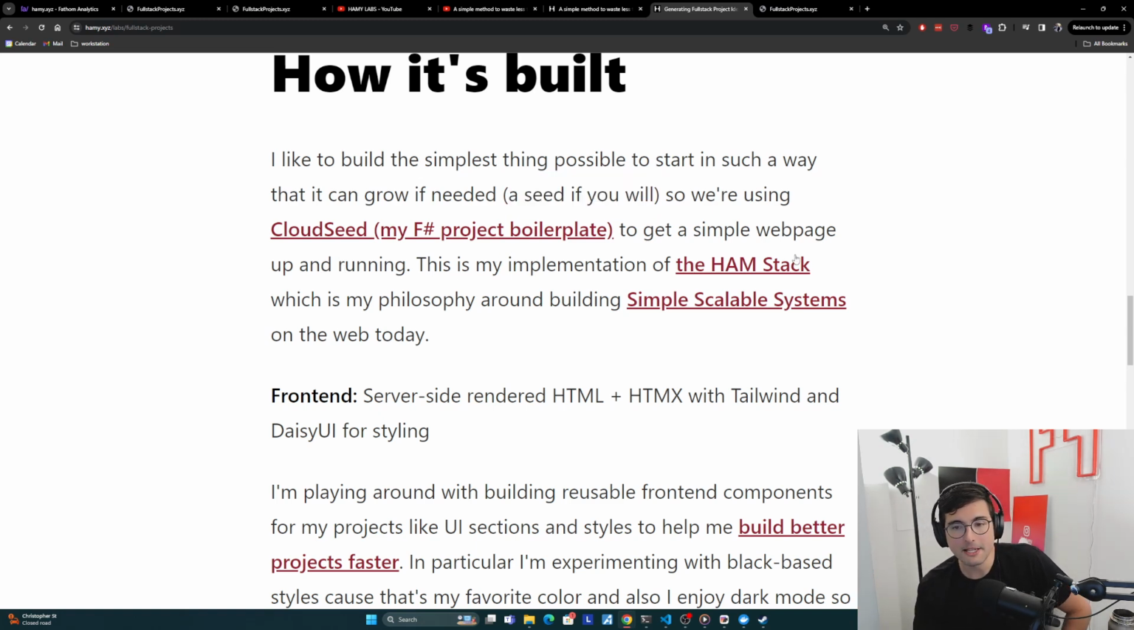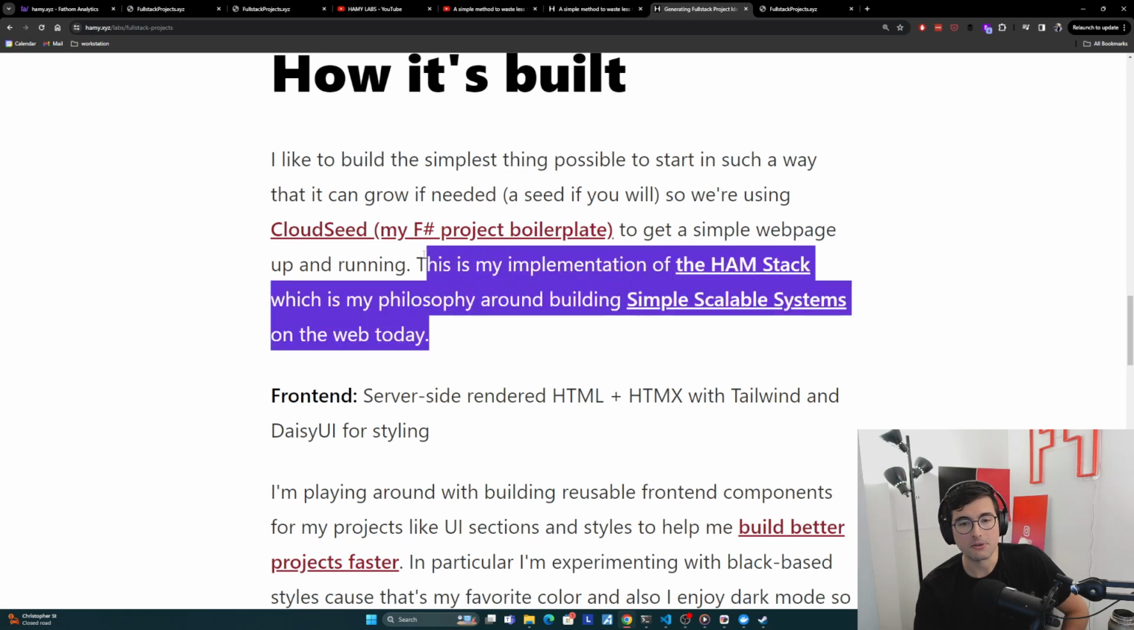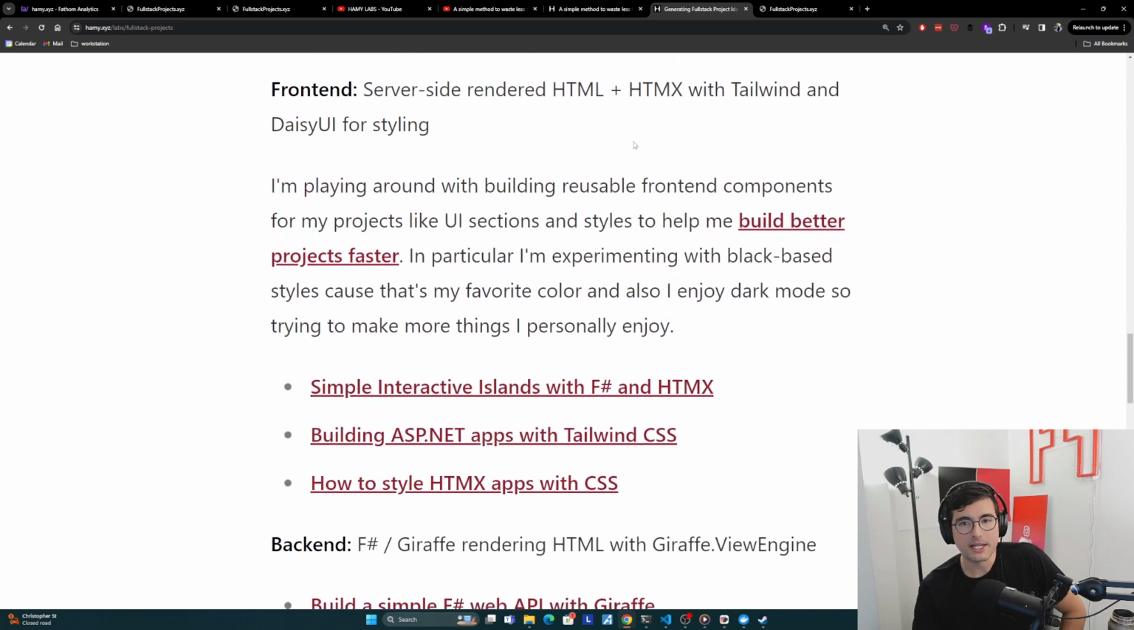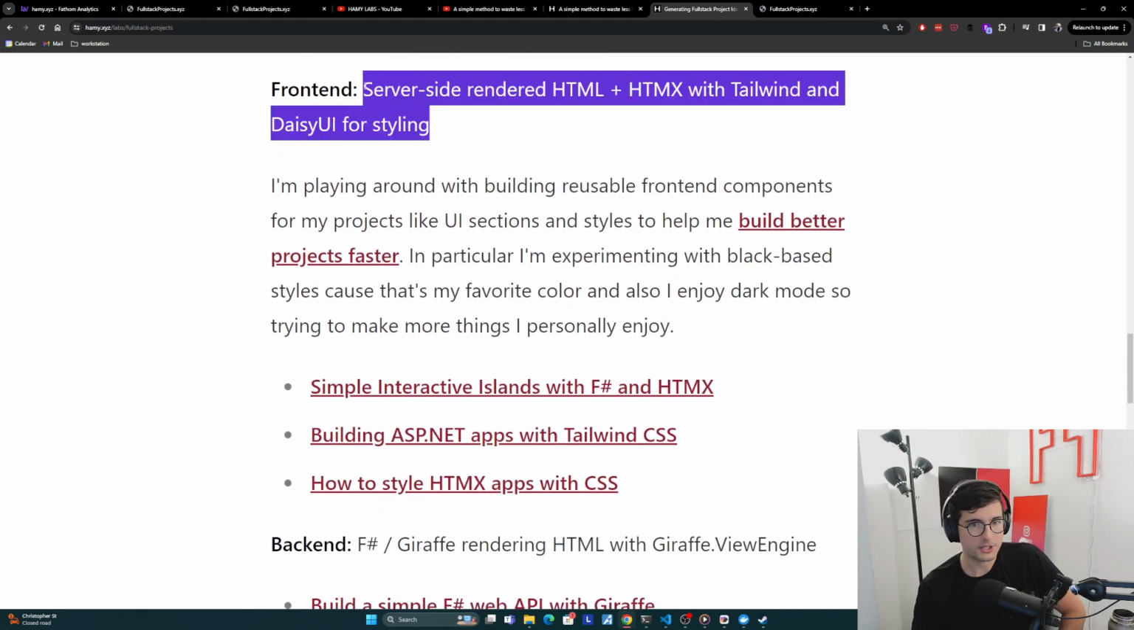And so Cloudseed's my implementation of the HAM stack, which is my philosophy around building simple scalable systems on the web today. It makes it very easy to get started here, but also it can grow into something that I would consider a very good architecture at basically any scale. Now for the front end, we're just doing server-side rendered HTML and HTMX with Tailwind and Daisy UI for styling. Really like this version of building web.